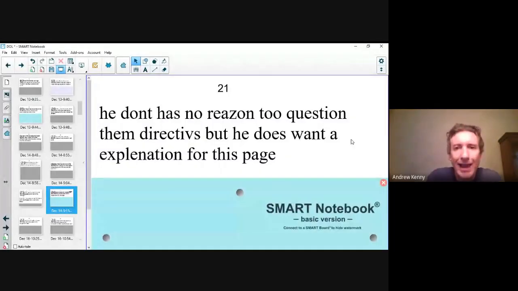DOL sentence number 21. Let's take a look at this sentence. 21. Okay. He has no reason to question them directives, but he does want a explanation for this page. Wow. This sentence has mostly spelling errors, but there's also some grammar errors in here as well. Please take a minute to go over it, see if you can fix everything. While you're doing that, let me take a look.